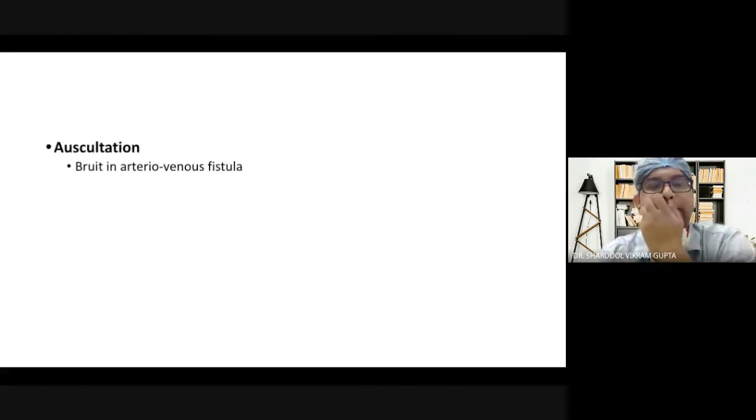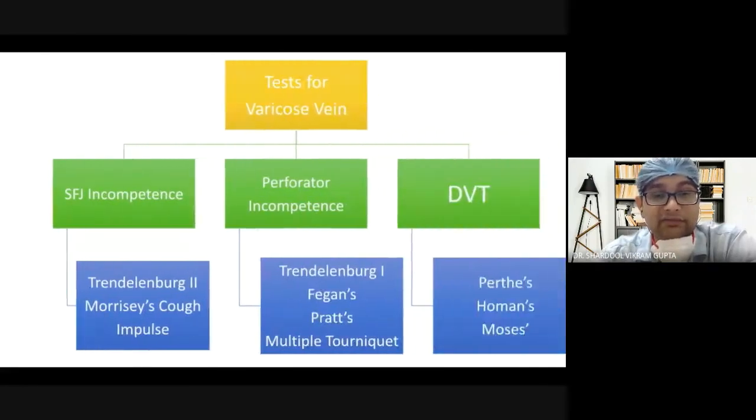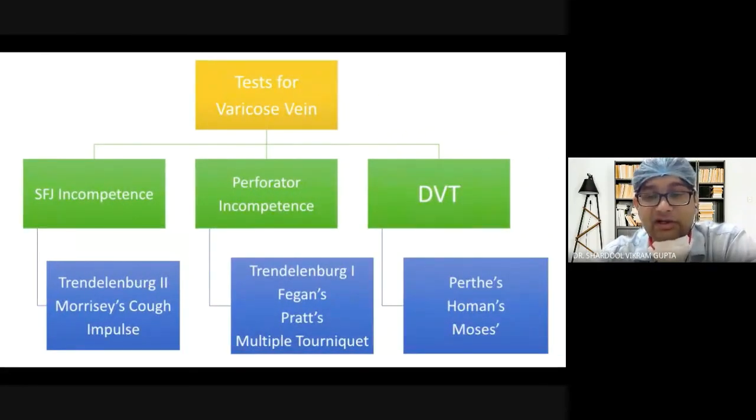Then you may find a bruit in arteriovenous fistula. There are certain disorders in which there is a fistula from artery to vein, and you will find a bruit in AV fistula. So this is a very important table. For SFJ incompetence: Trendelenburg part 2, Morrissey's cuff impulse test. For perforator incompetence: Trendelenburg 1, Fegan's test, Pratt test, and multiple tourniquet tests. While for DVT: Perthes, Homans, and Moses.